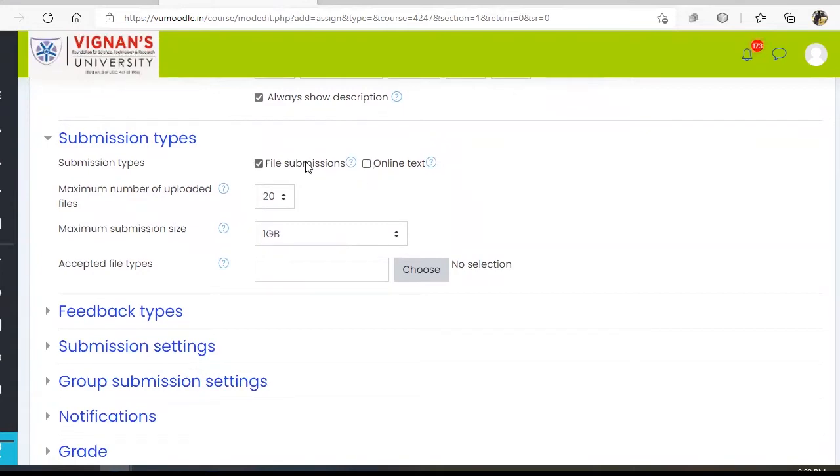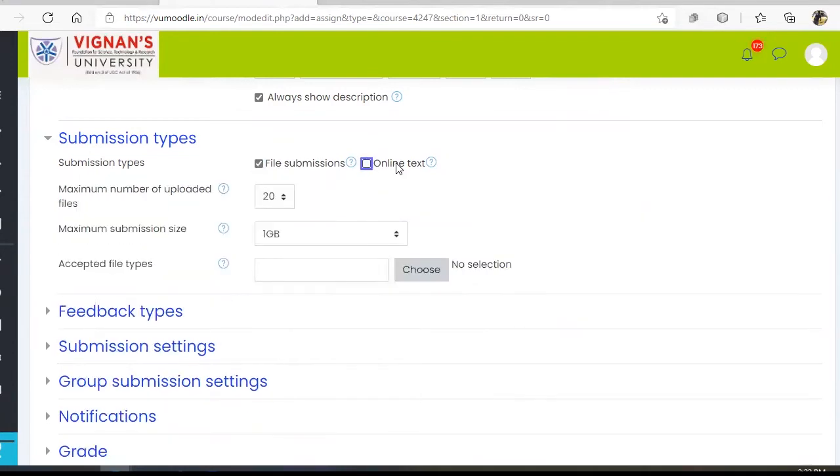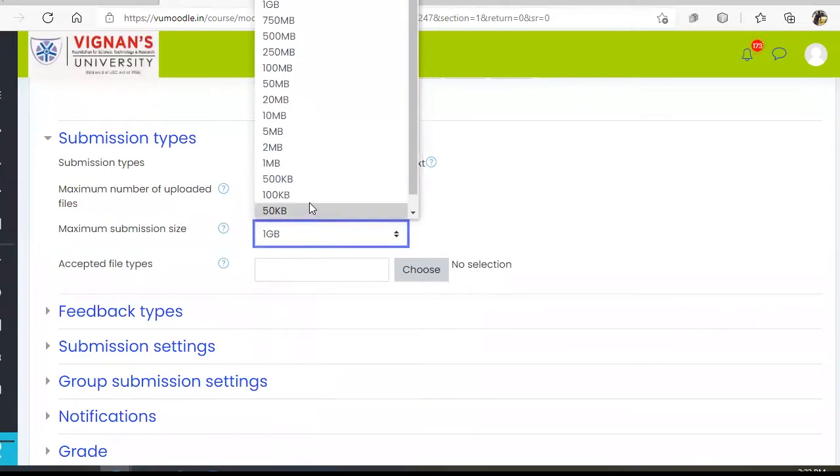Either you can allow only file submissions, or only online text, or you can allow both of them. Here you can restrict the number of files. Basically, we allow the student to submit only one file most of the time. If you want to allow the student to submit more than one file, you can do this. You can allow a number of files, and this is the amount of memory that you are allowing the student to submit the assignment.